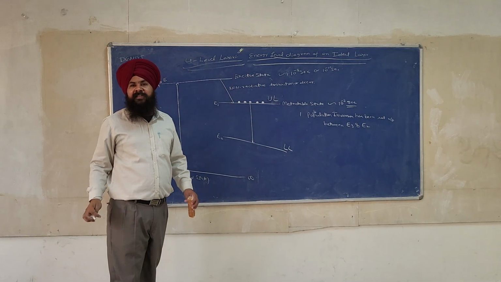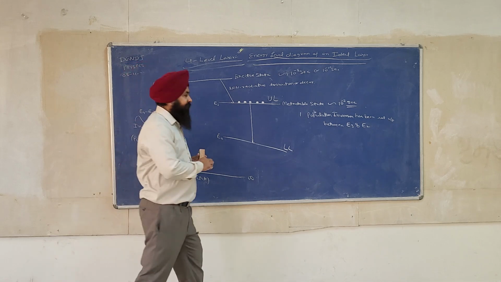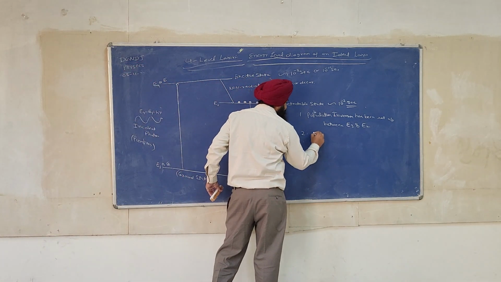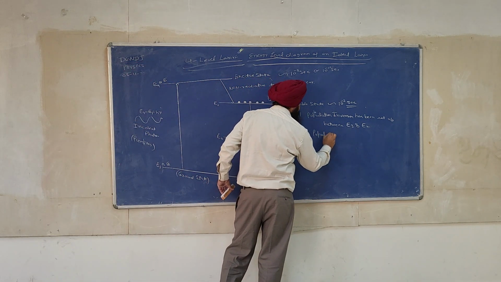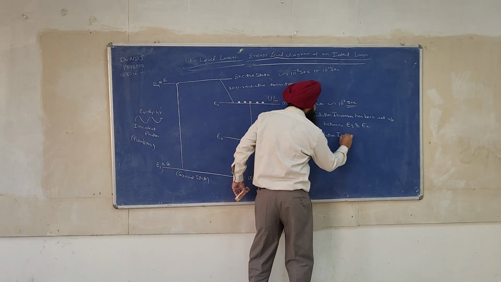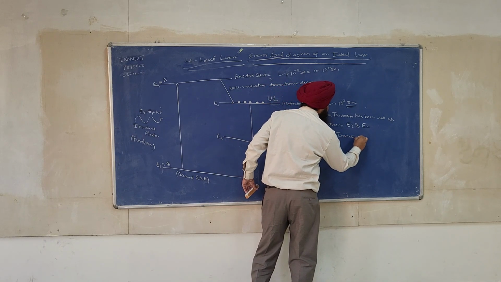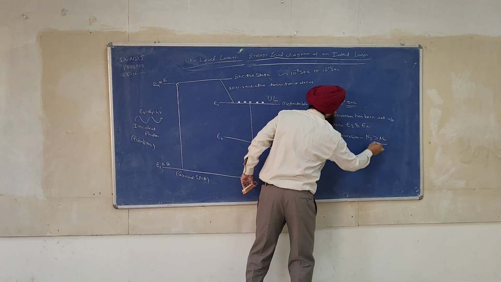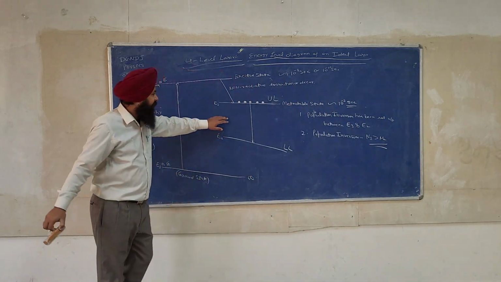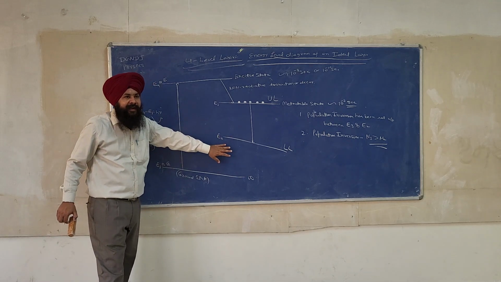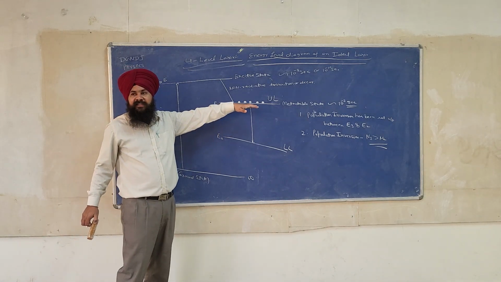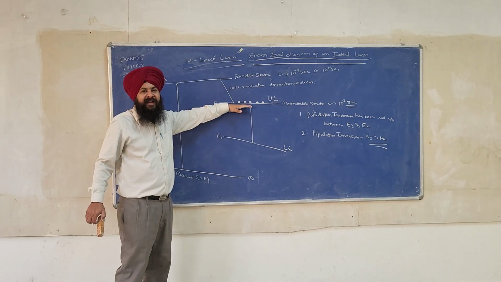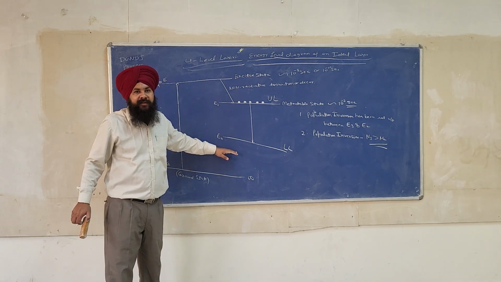What is the population inversion condition for this laser? N3 must be greater than N2. I mean to say atoms in the state E3 must be higher than the atoms in the E2 state.